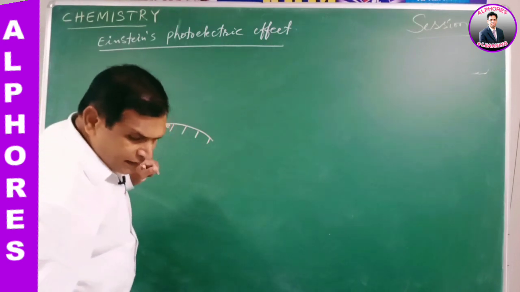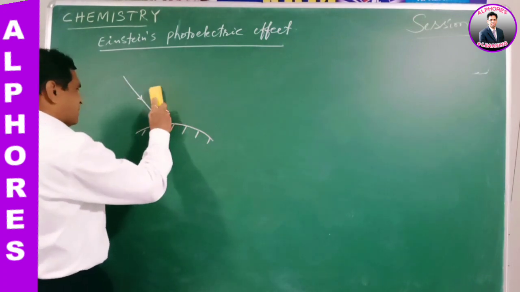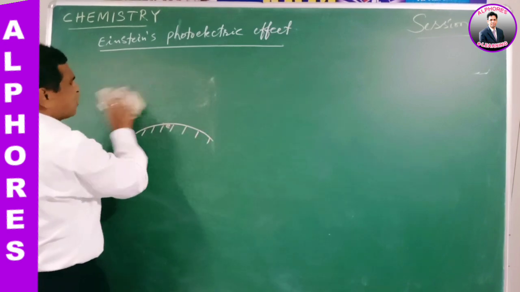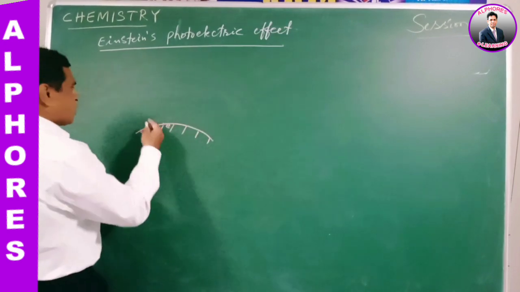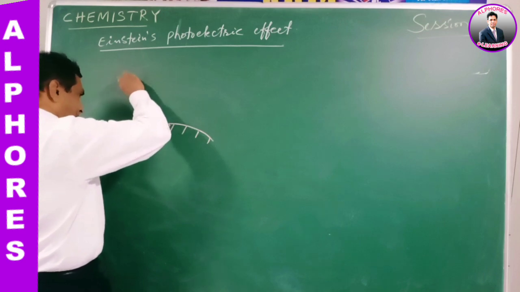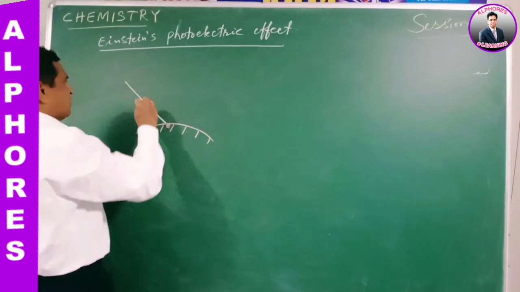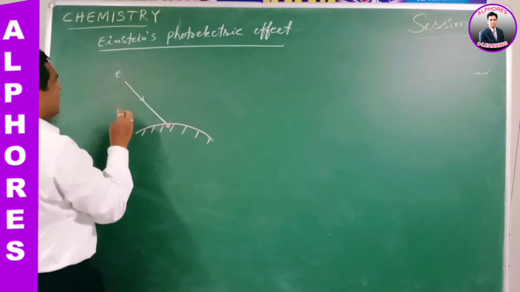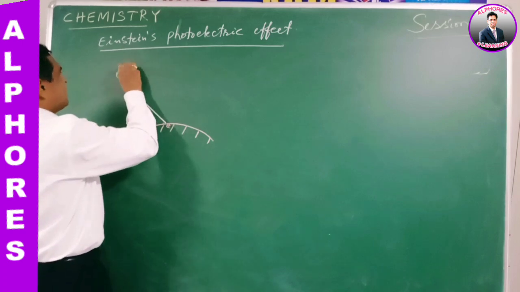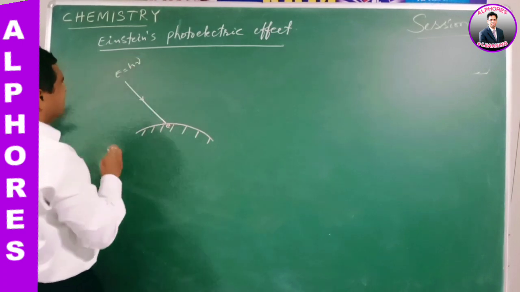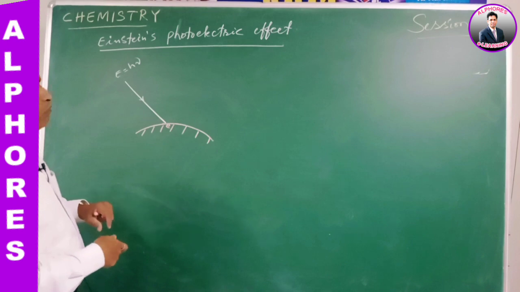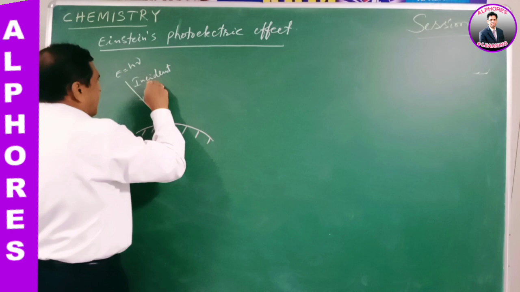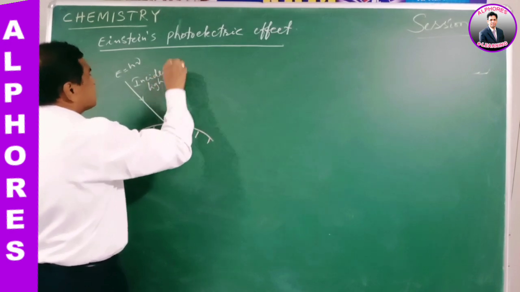When certain photon light falls on the metal surface, the surface electron absorbs the incident energy. The energy of the photon light is E is equal to h nu. We know that this is the incident light, the incident photon.